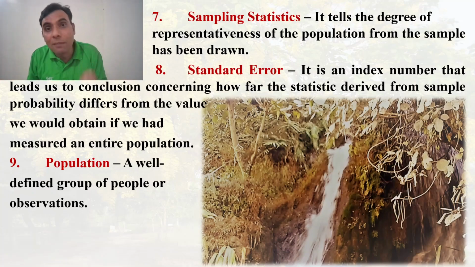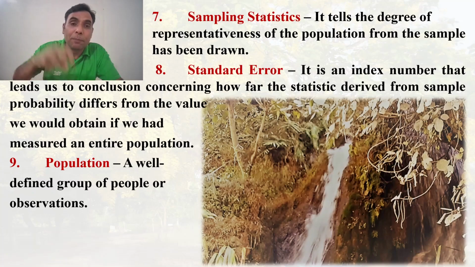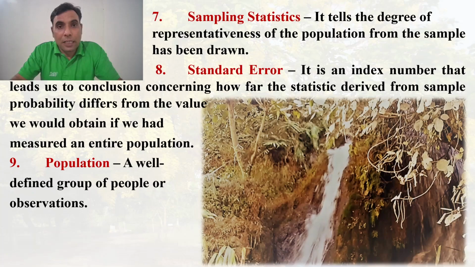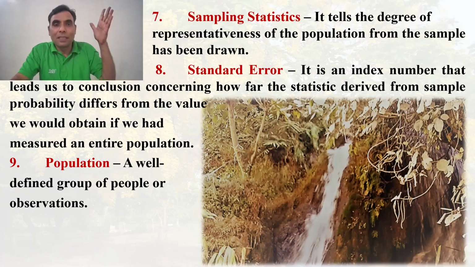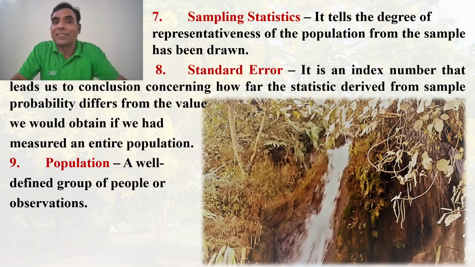So that is the big issue in psychological research. So error is the inevitable part of measurements. If it is inevitable, then it has to be dealt with. And for that, there is a statistical technique that is known as the standard error.